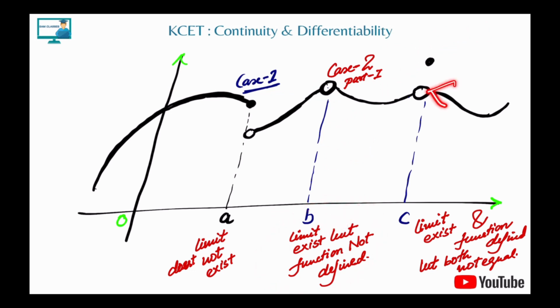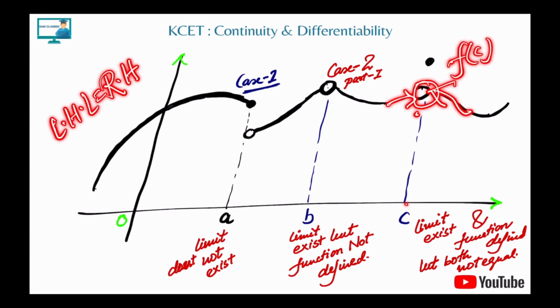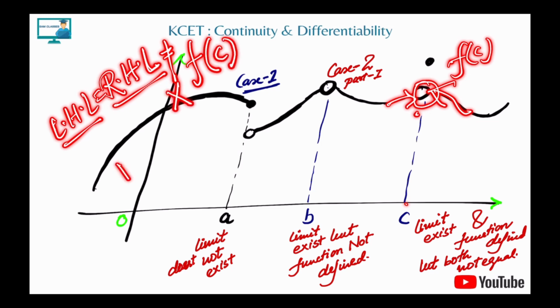Okay, third point. Limiting value: again, the left hand approach is equal to the right hand approach, but that is not equal to the function value at that point. My LHL is equal to the RHL, student. Understand, very important: LHL is equal to RHL, but that is not equal to the function value at that point. So again, no continuity.